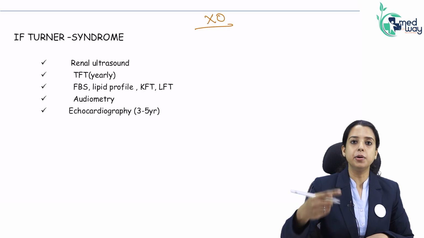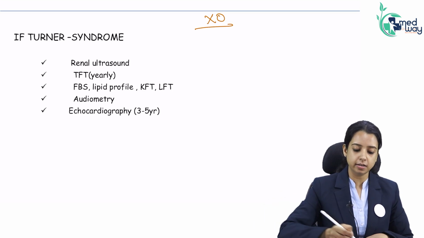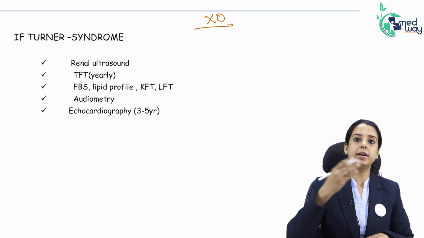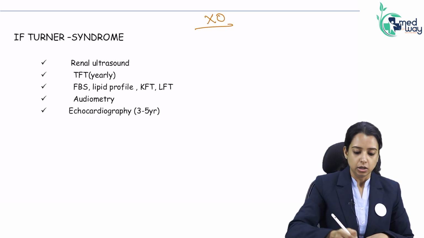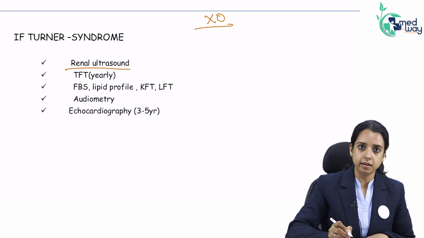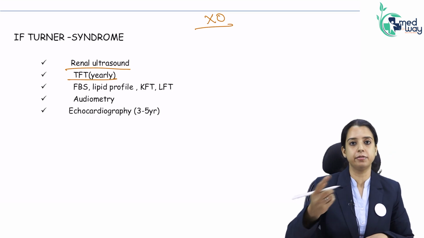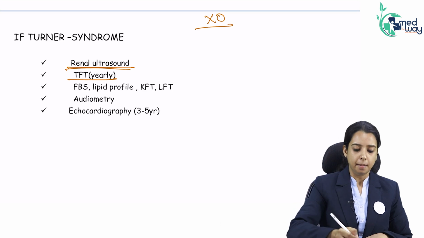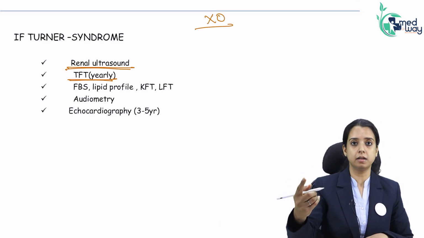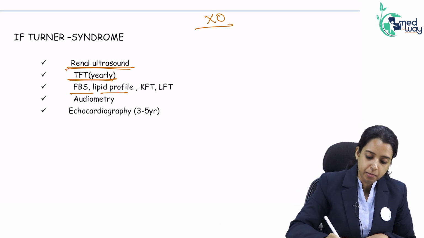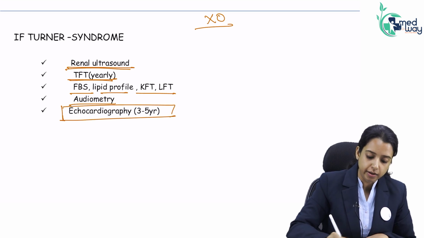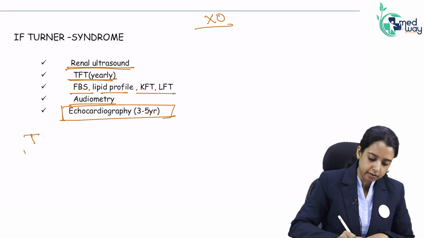How will I evaluate this person further? We know Turner is associated with certain anomalies for which I have to evaluate the person frequently. So I will do renal ultrasound for any renal anomaly. I have to do repeatedly thyroid function test. So renal anomaly I can diagnose in one go. I don't need to repeat it. But thyroid function test I have to repeat yearly. I have to do fasting lipid profile, KFT, LFT, audiometry and echo every 3 to 5 years. So remember for Turner.